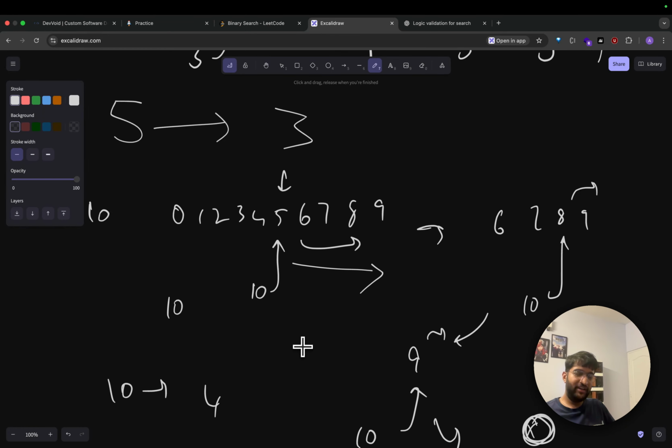Okay. We take the middle item at every point, see first whether that is the actual value. If it is not the actual value, then see whether it's less than or greater than. If the required value is greater than the current value, then go to the right. If the required value is less than the current value, then go to the left. That's all. And keep repeating until you reach either empty or the required value. That's all. That is the essence of the logic for binary search.